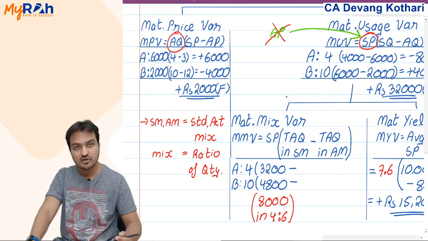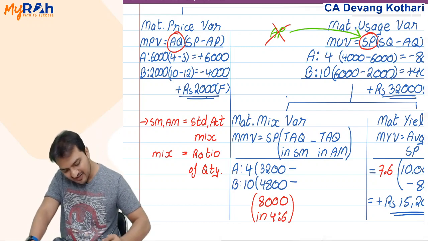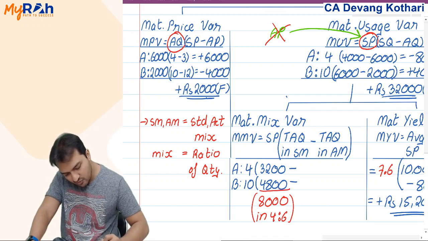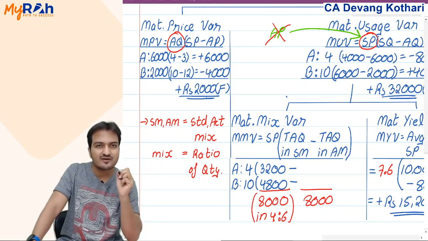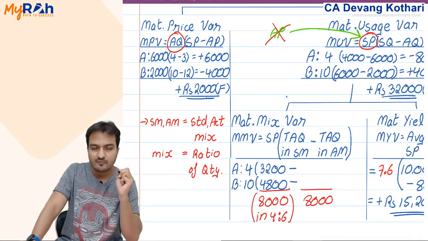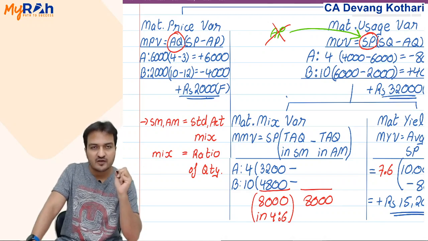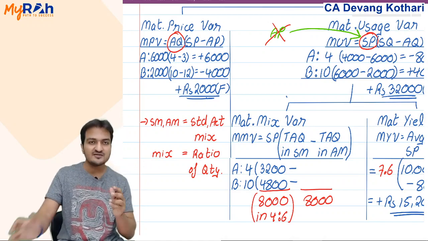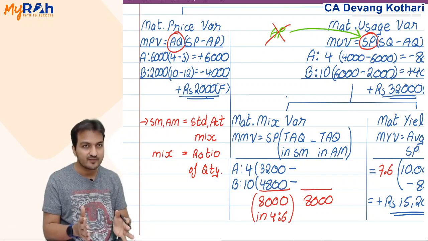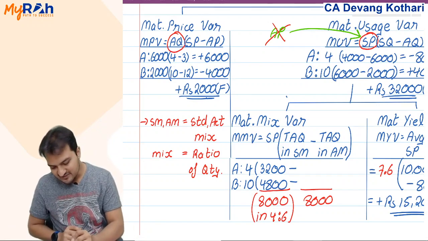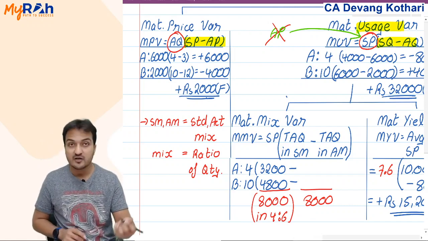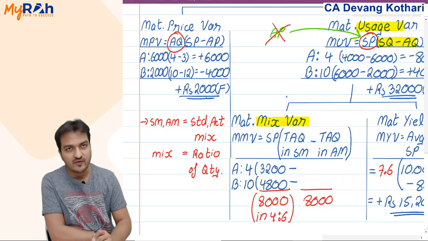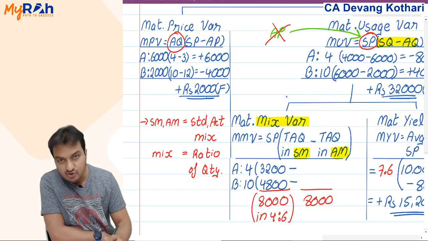Minus, it says TAQ in actual mix. So minus is again TAQ, which is the same 8,000. You notice that my mix variance here is not a difference of quantity. It is mix variance. Variance means difference, mix means ratio. It is a difference of ratio, difference of mix. If my price variance was standard price minus actual price, quantity variance was standard quantity minus actual quantity, hence mix variance is standard mix minus actual mix.